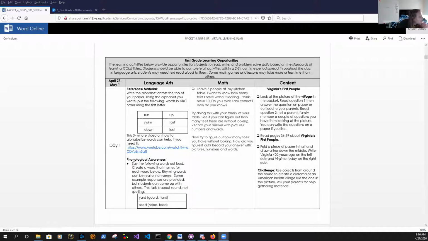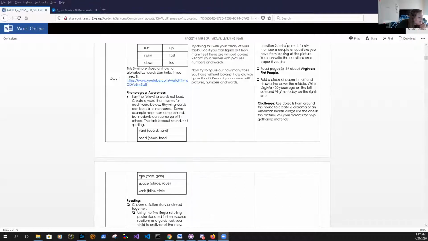So the next part is a phonological awareness section. It says, say the following words out loud. Create a word that rhymes for each word below. Rhyming words can be real or nonsense. Some example responses are provided, but students can come up with others. This task is about sound, not spelling. This is like some of the things that we've done in class before. You need to come up with words that rhyme with yard, seed, rain, space, and wink.